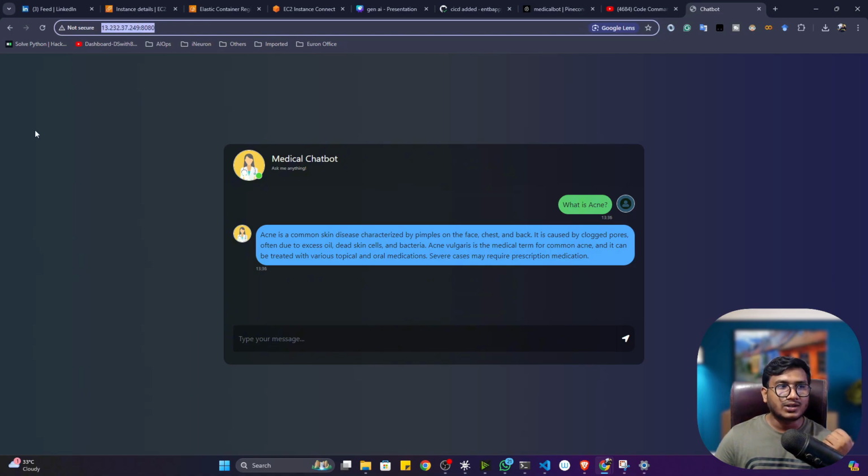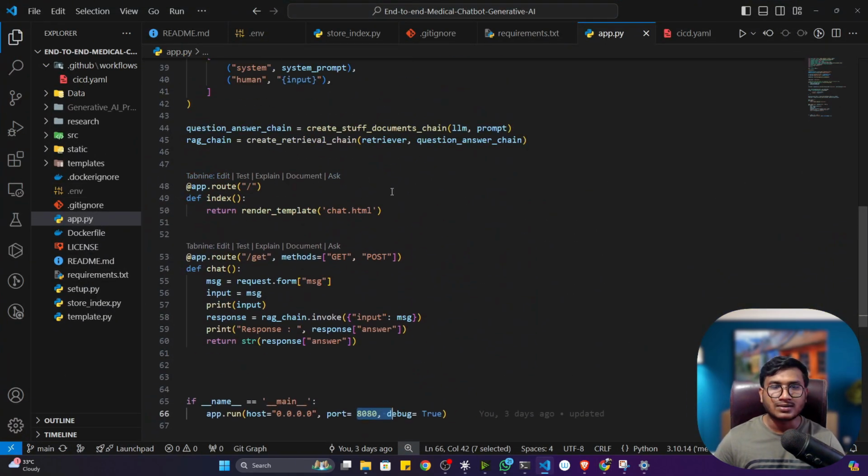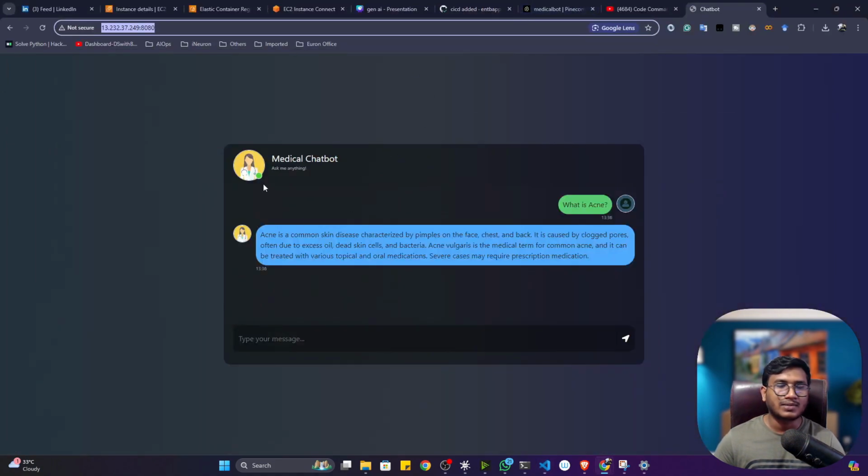Now what you can do, you can buy a domain, your custom domain, and you can publish this application to the audience. Now for the second time, let's say you changed anything in the code. Let's say you added some more functions. What you have to do, you only need to commit the changes. It will automatically get updated here. So no need to set up anything from scratch. It's just a one-time setup. Once setup is completed, just commit the changes and it will automatically run.